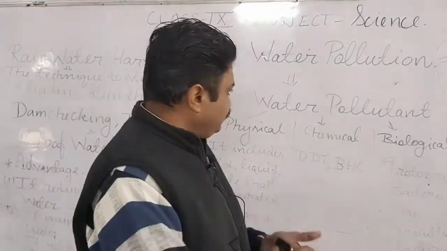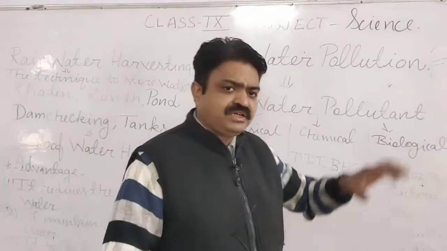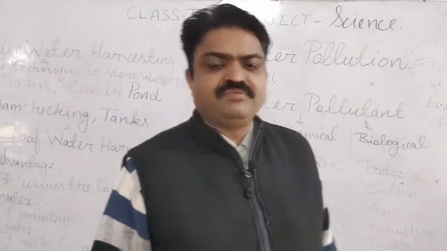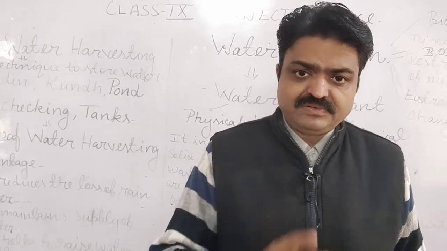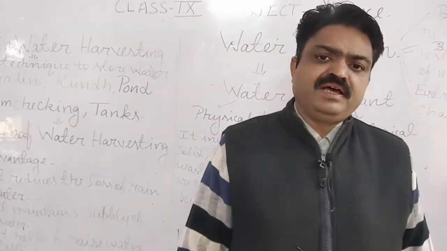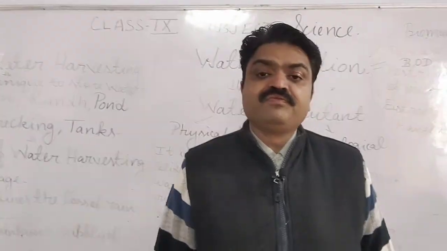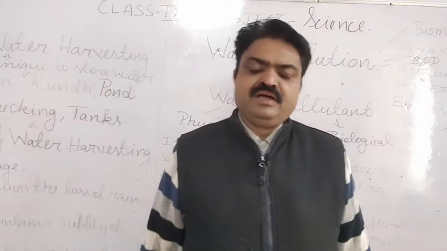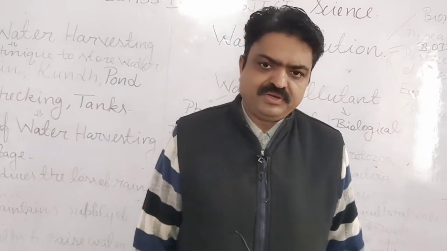The undesirable or unwanted substances that mix with water are known as water pollutants. There are three types of water pollutants, student: physical water pollutants, chemical water pollutants, and biological water pollutants.